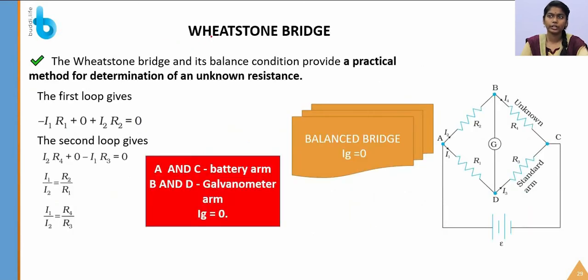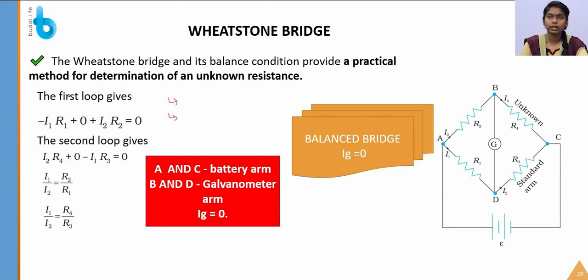Yes students, we are going to see the Wheatstone bridge. It is also one of the applications of the Kirchhoff rules. In the Kirchhoff rules we have seen two laws, the Kirchhoff voltage law and the Kirchhoff current law, right? By using those laws, we are going to analyze the Wheatstone bridge. The construction is very simple: four resistances kept in a square shape. In the diagonal of the square, a galvanometer is placed. The galvanometer shows 0 deflection when the circuit is balanced.